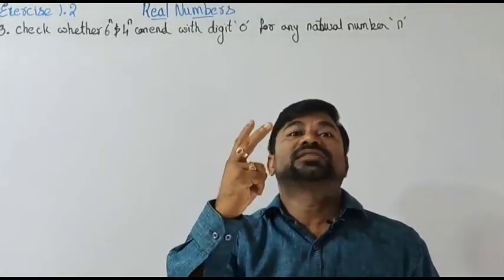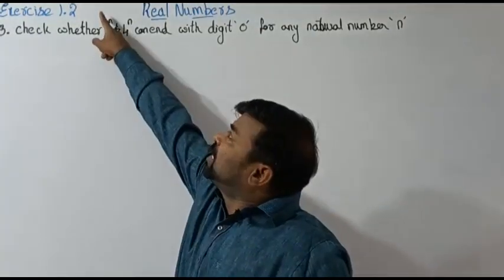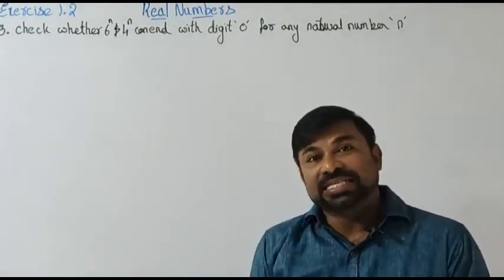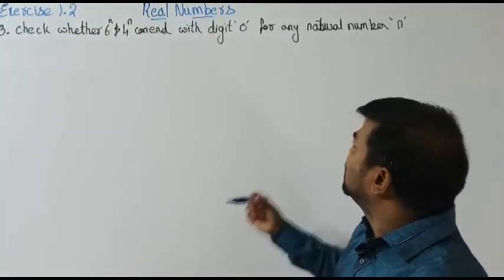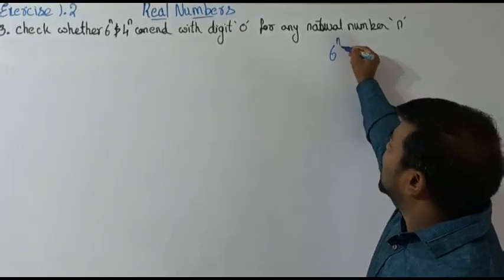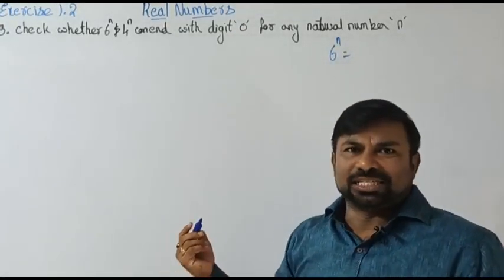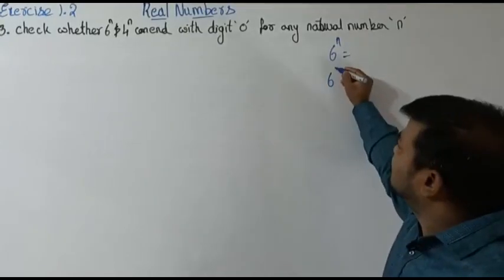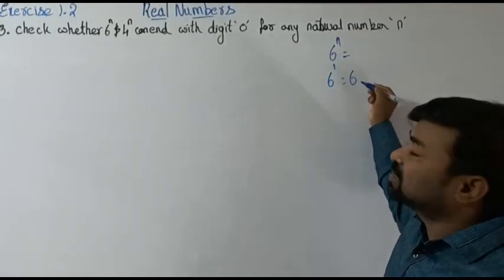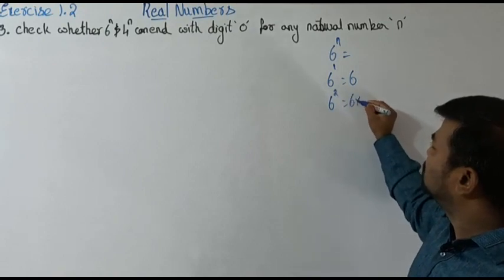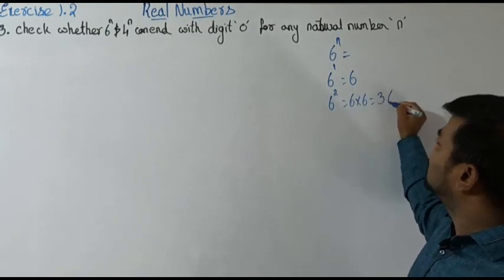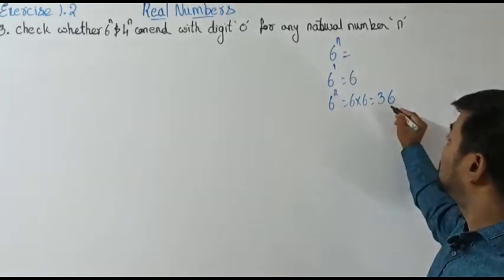I repeat, he has given two numbers, 6 to the power n and 4 to the power n, and he is asking, can these numbers end with 0? Let us take the example of 6 to the power n. If I keep 6 to the power 1, it is nothing but 6. If I keep 6 to the power 2, it is 6 into 6, which equals 36. What's the ending number?